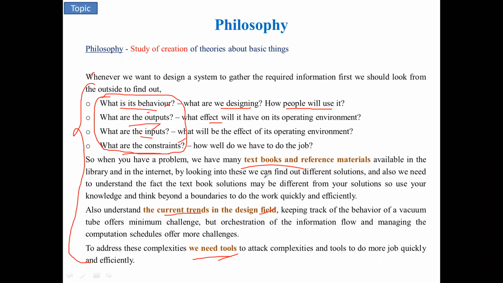I have given a few points. With this, you can elaborate more. They may ask you for 5 marks also, so you can write in your own words, no problem. This is the topic which is given to the students. You can create your own products, your own applications, and how you are going to design them. Okay.